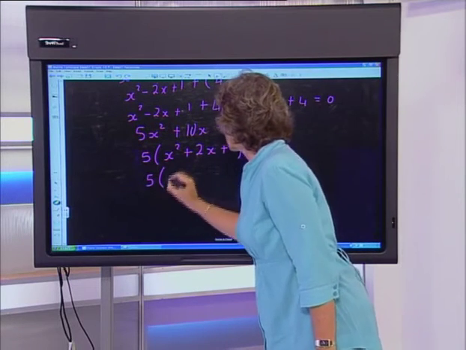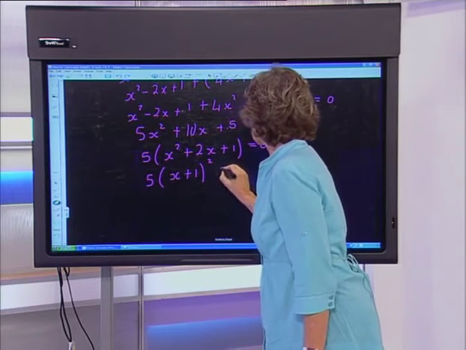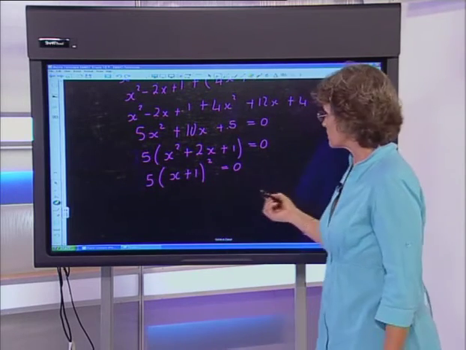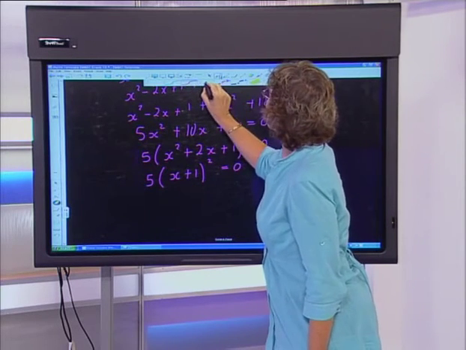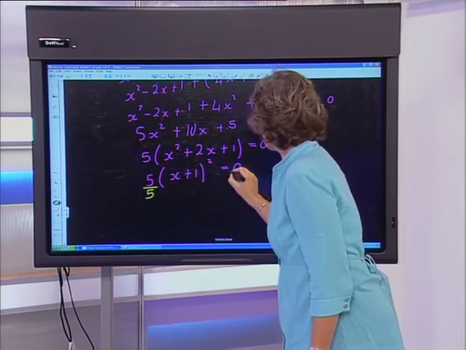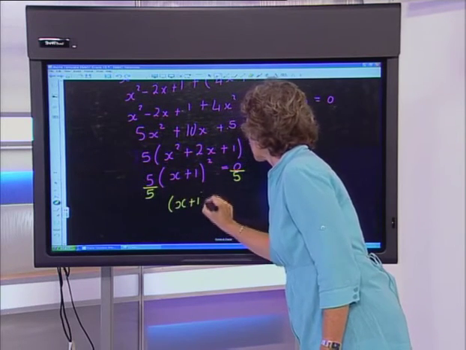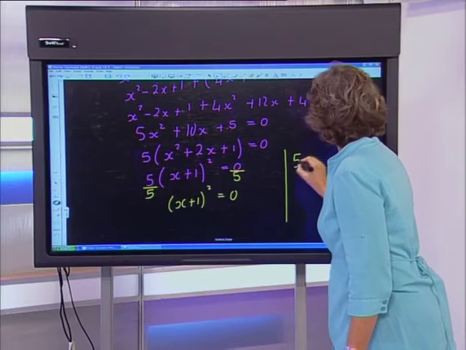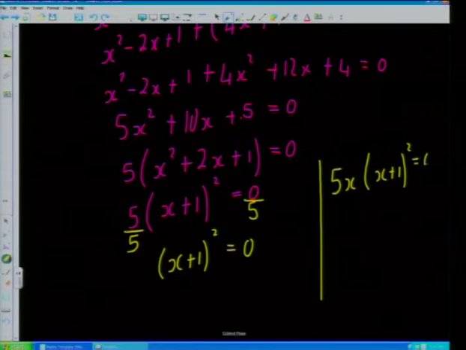Right, so here, of course, what we recognize is that this is actually x plus 1 squared, because it is a perfect square trinomial. And, of course, now, and I say of course, but many candidates want to know what happens to the 5. Now, remember that if you've got a 5 out there, what you technically do is you can divide through by the 5 on each side, and so you are just left solving x plus 1 squared is equal to 0. And compare that to this situation, guys, because it's these kind of things that trip you up.